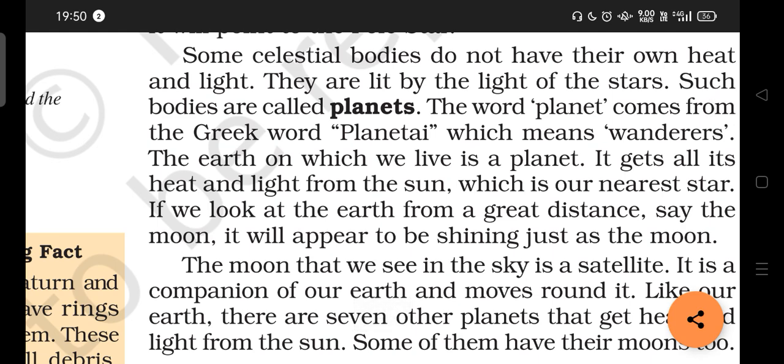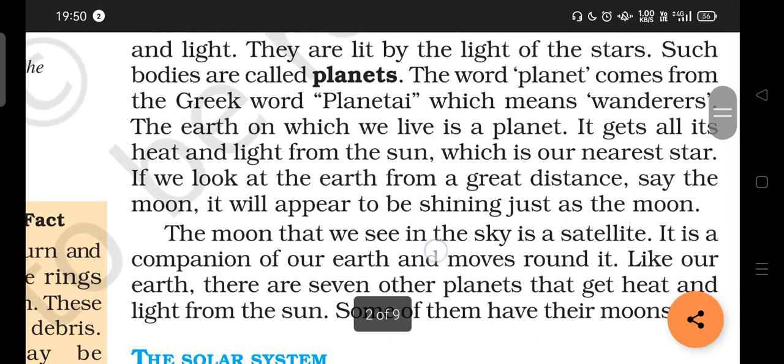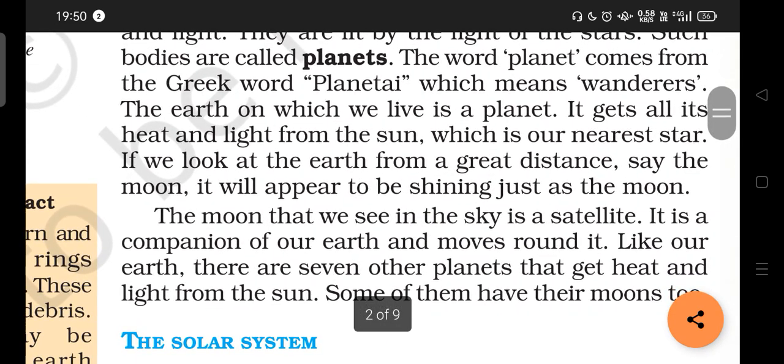Okay, fine. On this Earth where we are living, we get heat and light from the Sun. Why? Because it is our nearest star. That's why we are getting heat and light from the Sun. Our planets do not have their own heat and light. This point is very, very important. You have to understand.